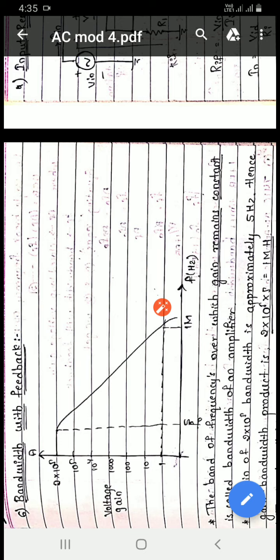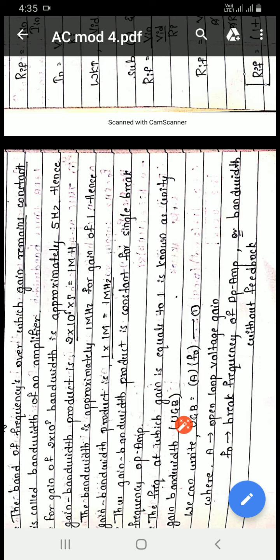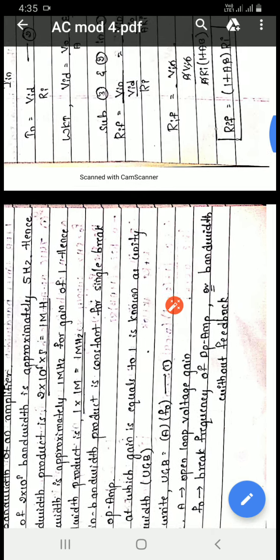Now we will determine the bandwidth in terms of frequency. Here we'll concentrate on one sentence: the frequency at which gain is equal to 1 is known as unity gain bandwidth, UGB. This is the frequency we call the break frequency here. So we can write UGB equals A into F0. This is the unity gain bandwidth, which is the product of gain and the frequency F0 without feedback, which equals unity. A is the open loop voltage gain, F0 is the break frequency.